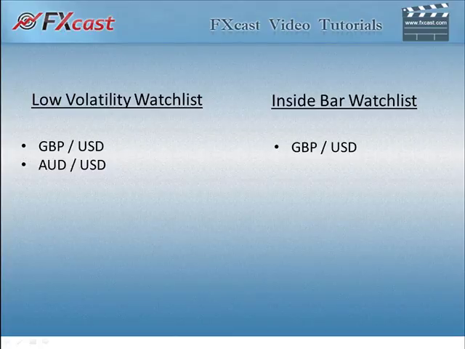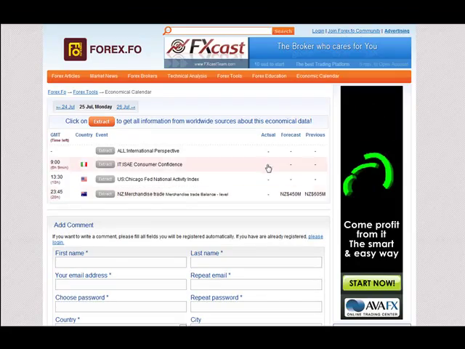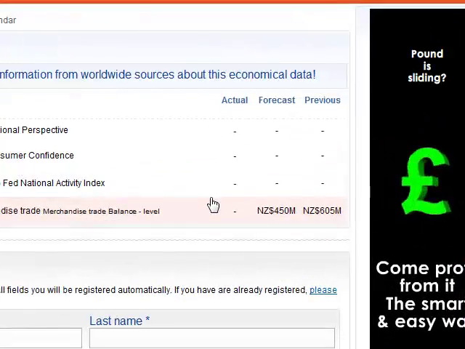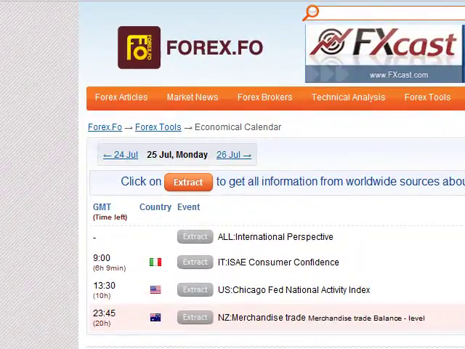Let's check out the economic calendar. You can see how light our economic calendar is for Monday, but more than likely the traders are going to be watching for any type of news out of the states regarding the U.S. debt ceiling, and that will move the market. So you have to be really cautious. We know Monday is our low liquidity day anyway, but most people are going to be watching to see what comes out, any news out of the states regarding the debt ceiling.